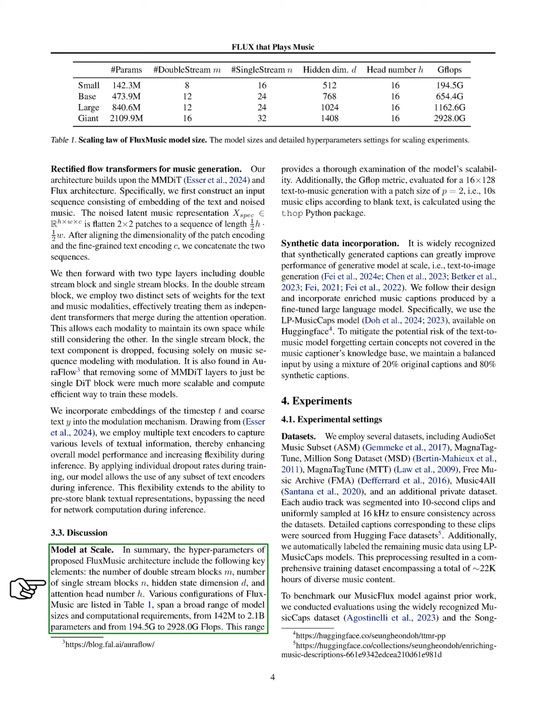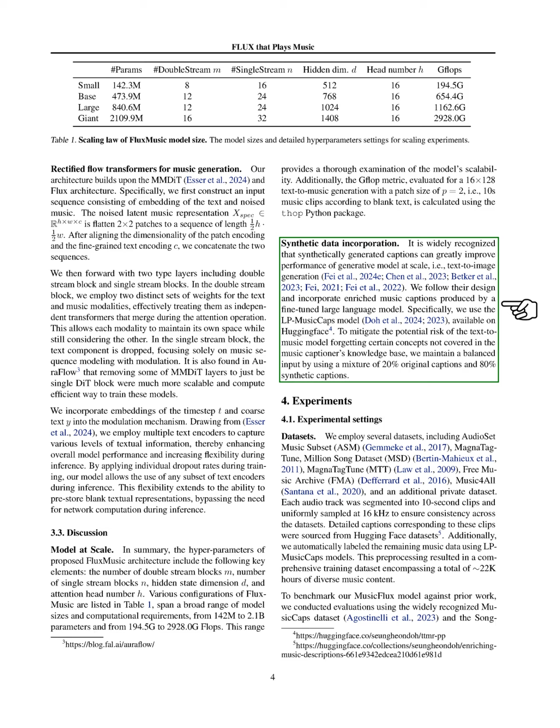We calculate the GFLOP metric for generating 10-second music clips based on text input using a specific patch size, utilizing the THOP Python package. We recognize that using synthetic captions can significantly enhance the performance of generative models, similar to text-to-image generation. Therefore, we incorporate enriched music captions generated by a fine-tuned large language model, specifically the LP-MusicCaps model from Hugging Face. To ensure a balanced input, we mix 20% original captions with 80% synthetic captions, reducing the risk of the model overlooking concepts not included in the music captioner's knowledge.